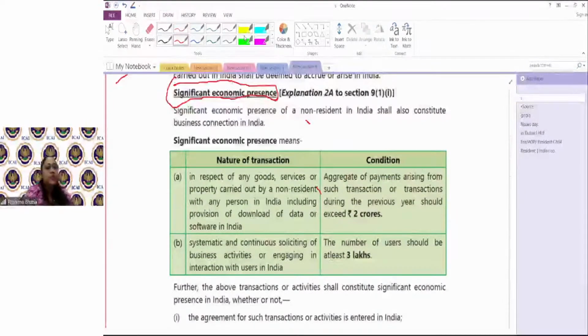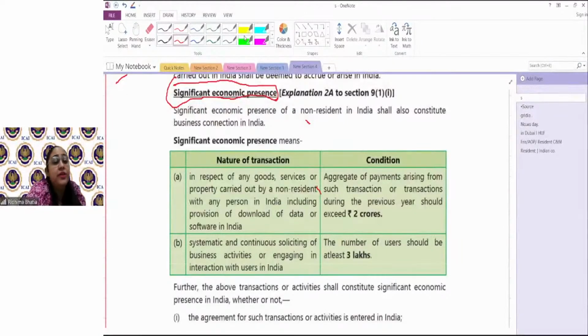तो सिग्निफिकेंट इकोनॉमिक प्रेजेंस का कॉन्सेप्ट क्यों आया? You saw business connection में अभी तक we were saying that there's a person who is acting on behalf of non-resident, correct? But now because of internet, sometimes a non-resident does not need a person to act on behalf of him. Automatically, because of the global reach, he can generate income without an agent also, correct?